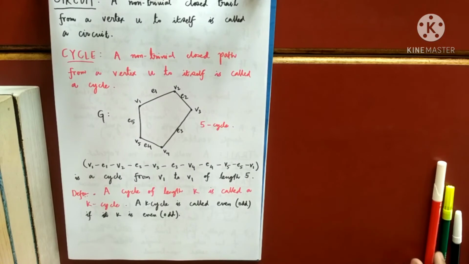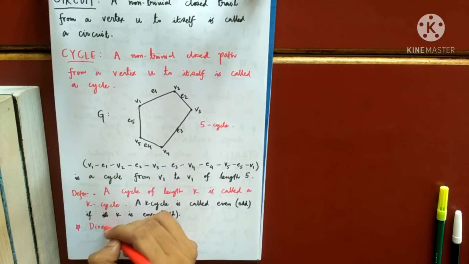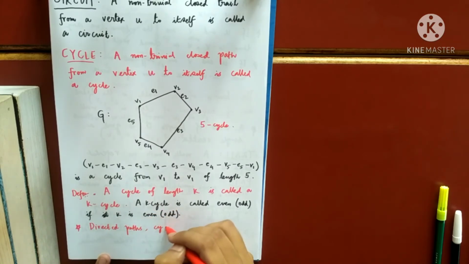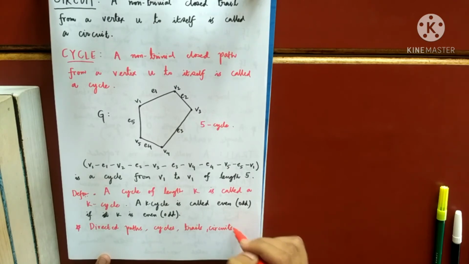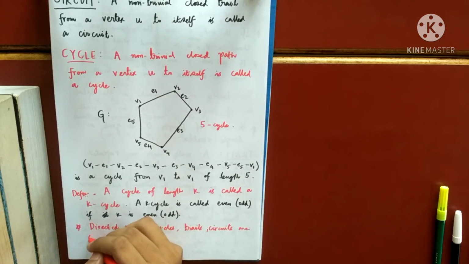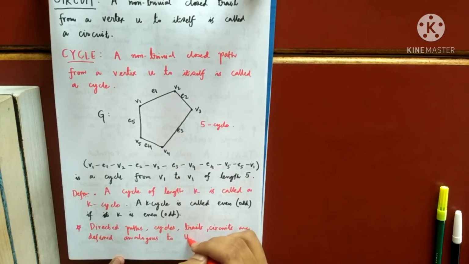Now one last thing from this topic. Directed paths, cycles, trails, circuits are defined analogous to the above definitions.